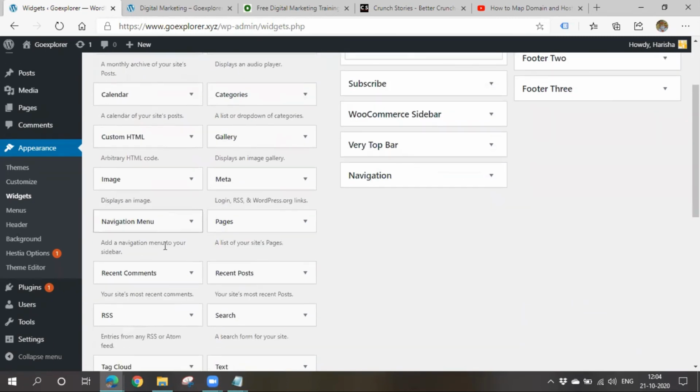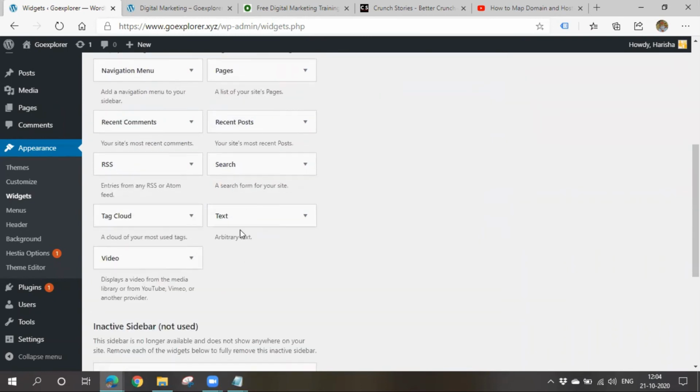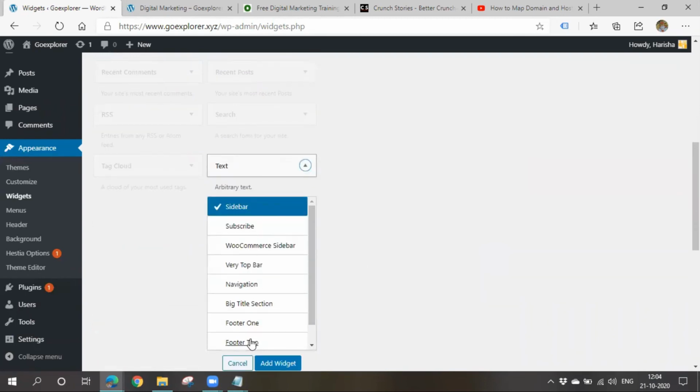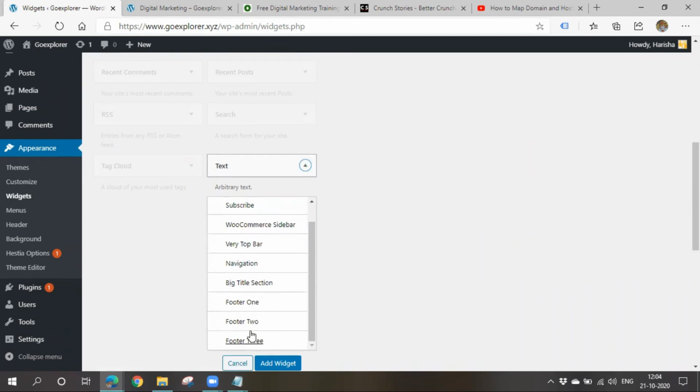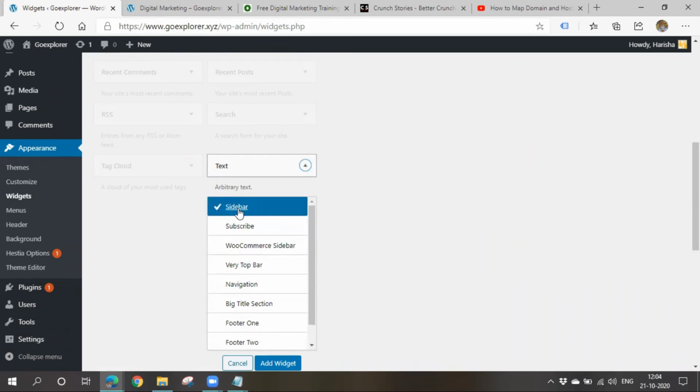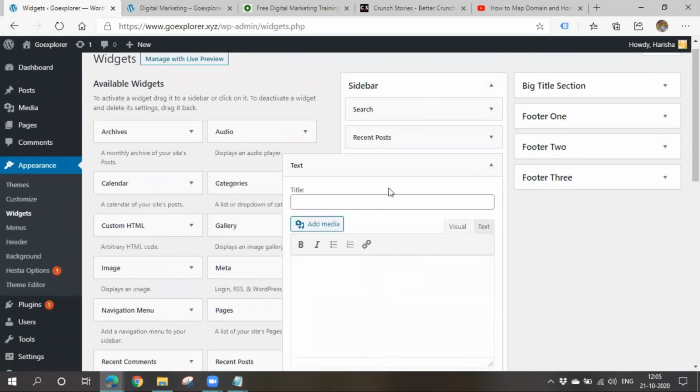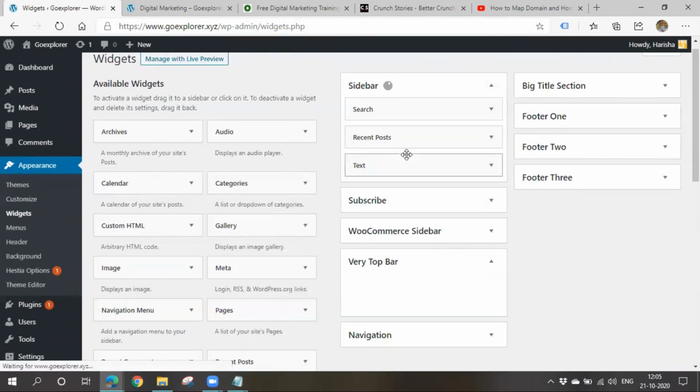Now let's add some text first. Here there is a widget called text. Simply click here, and wherever you want to add it, whether the footer or the top bar, you can add it. Based on the theme, you'll have that option available. I'll add it to the sidebar, add widget. See, the text widget is added to the sidebar.